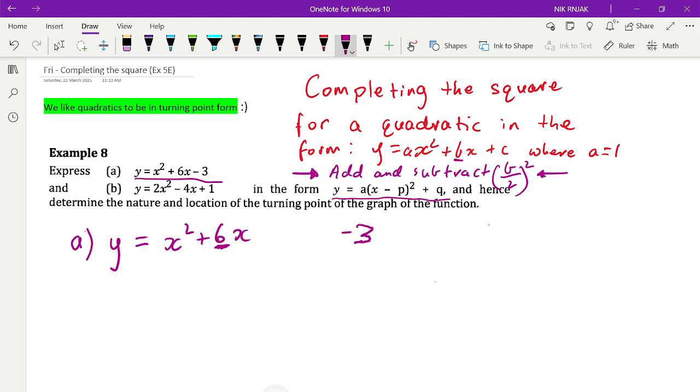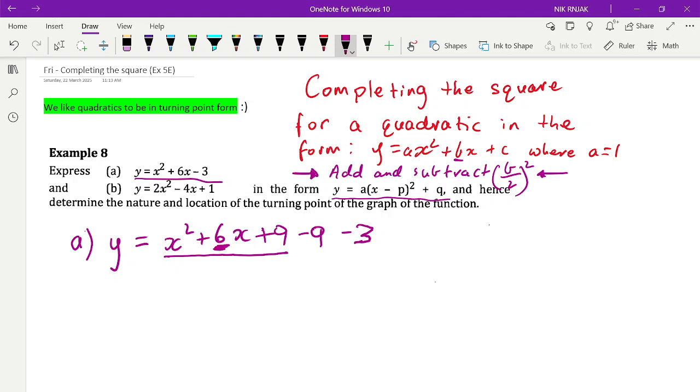6 divided by 2 is 3, and then 3 squared is 9. So I'm going to add on 9, but obviously I can't just add on 9. I have to make the equation balance still, so I take 9 as well. I haven't actually changed anything. Now I can factorize what I've just underlined.